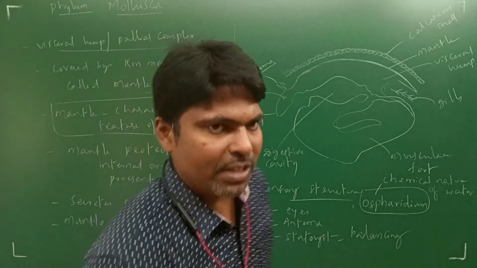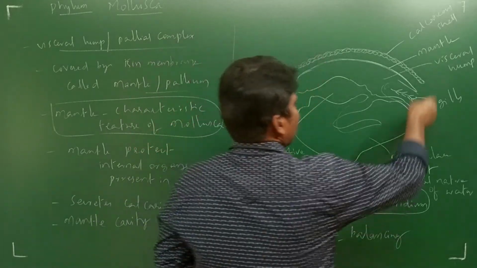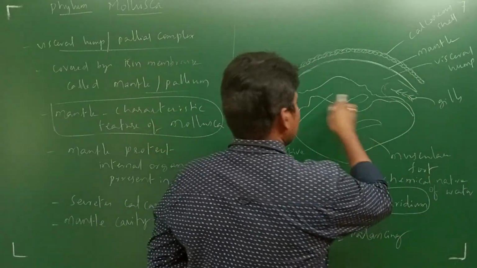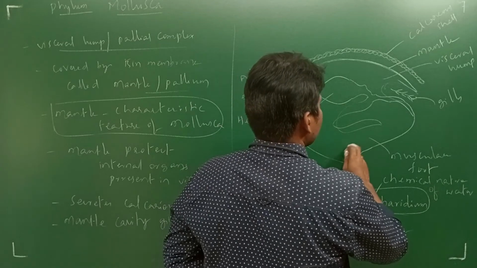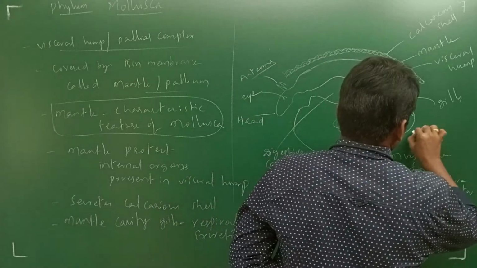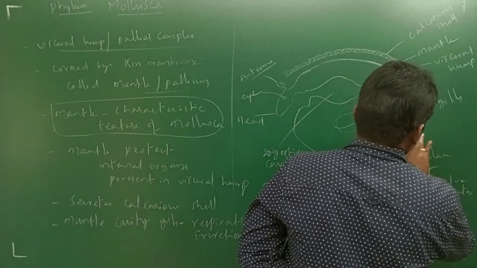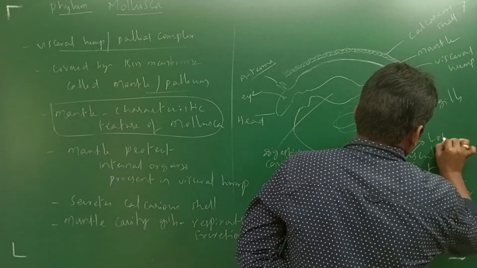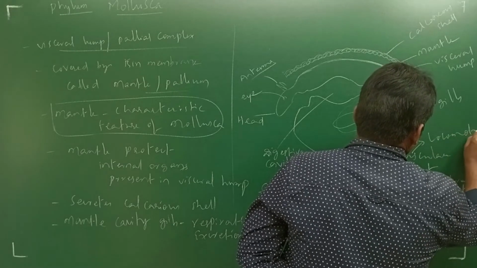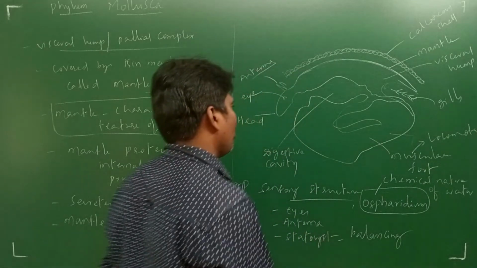Both functions are done by these gills. And next, what is the muscular foot? The muscular foot is responsible for locomotion.